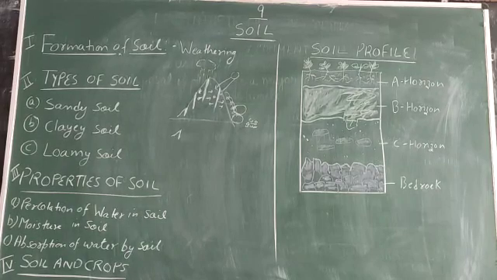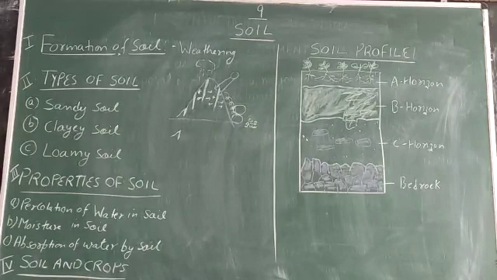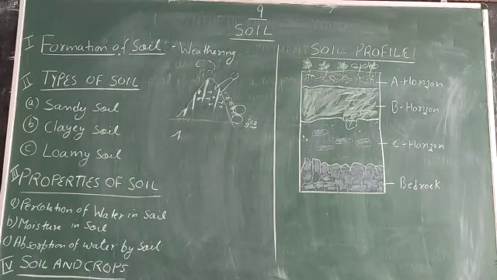So these are three types of soil: sandy soil, clay soil and loamy soil, according to the nature of the soil particles, which I had already explained. Another process is irrigation of the crops. Sandy soil requires frequent irrigation, as well as the application of manure, so that a humus layer is formed, due to which the water retaining property of the sandy soil increases.